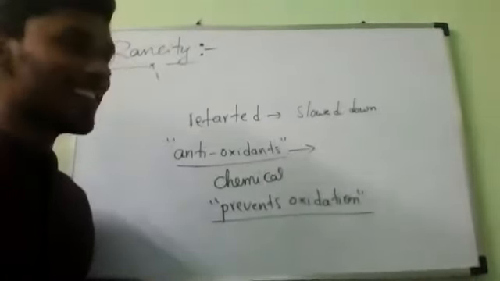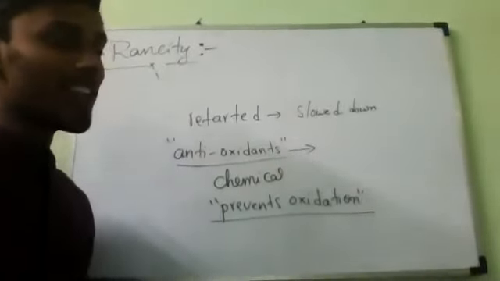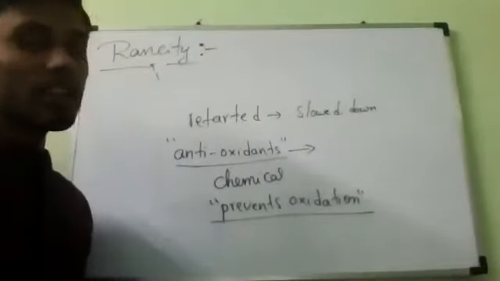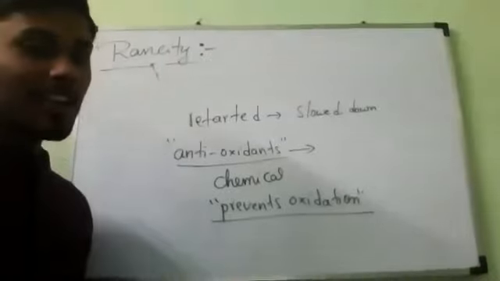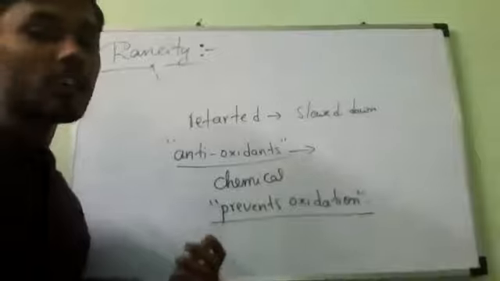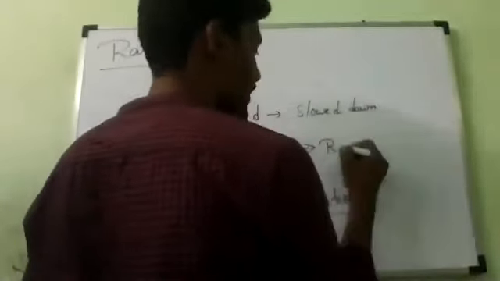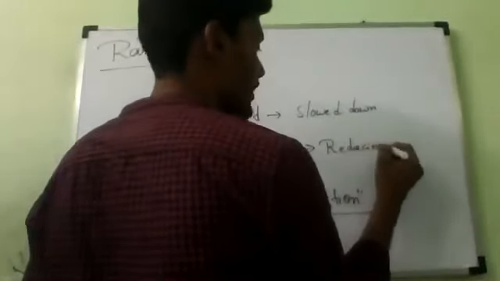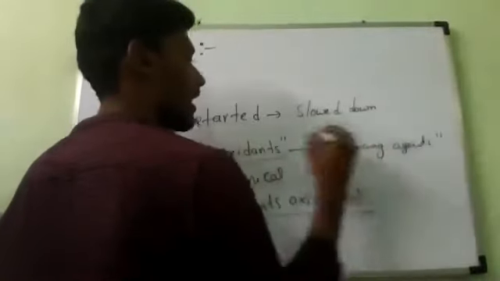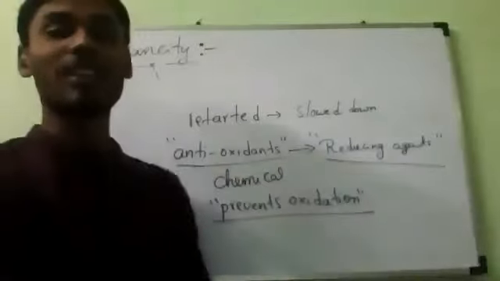Reduction reaction, removal of oxygen. Antioxidants are all reducing agents. If you take any kind of reducing agent, they are the antioxidants. Antioxidants means reducing agents.